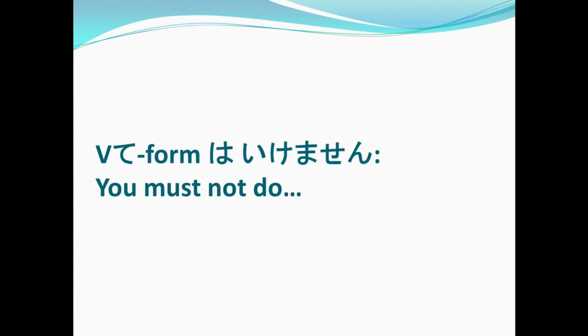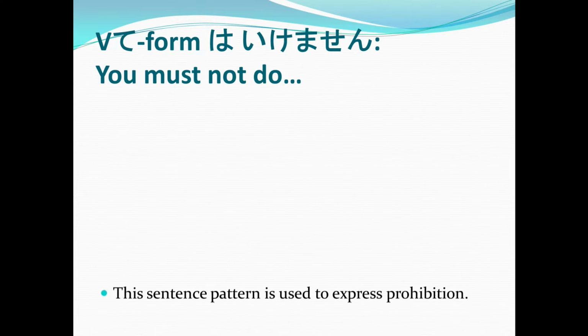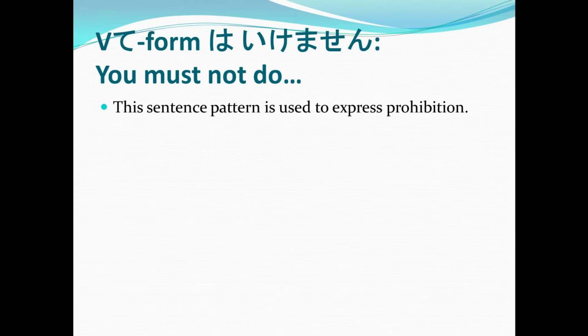Understand? Now, the next sentence pattern is V te form wa ikemasen. Even though that particle is read as ha in the hiragana alphabet, if you're using it as a particle in a sentence pattern, it is read as wa.